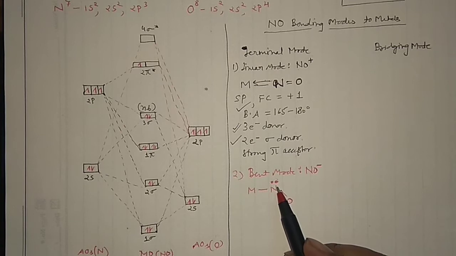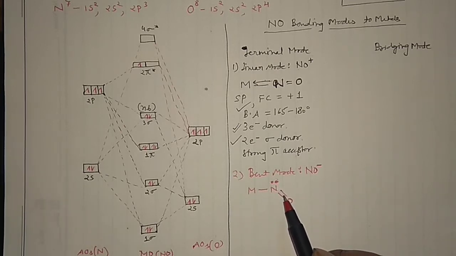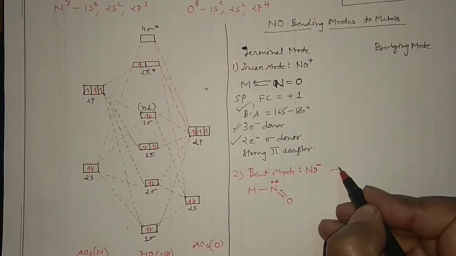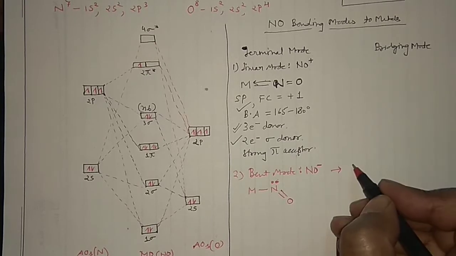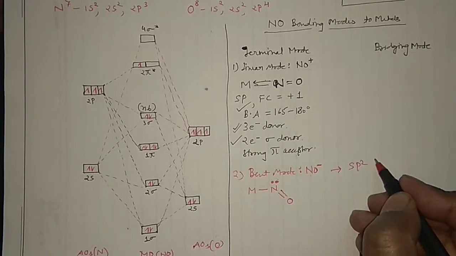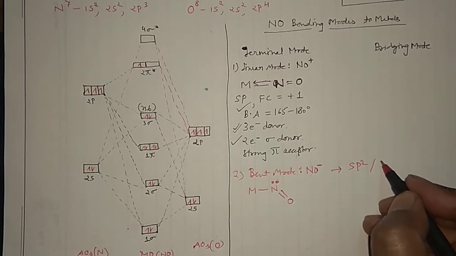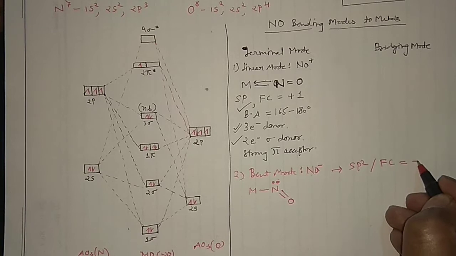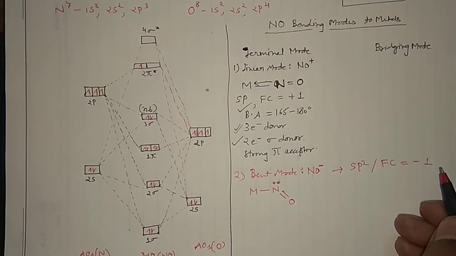You can apply VSEPR theory to explain all these things. When you are discussing the bent mode, it simply means that the hybridization of the nitrogen would be sp2. And in that case, since you are using NO negative, the formal charge is -1. There is no problem in that.